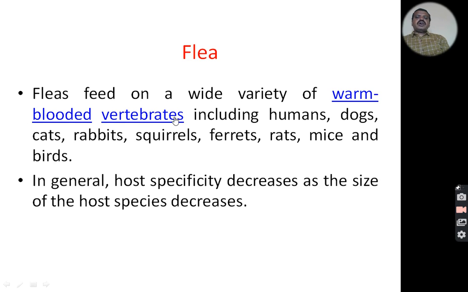Fleas feed on a wide variety of warm-blooded vertebrates. They feed on the blood of birds and mammals, that is, humans, dogs, cats, rabbits, squirrels, ferrets, rats, mice, and also birds. In general, host specificity decreases as the size of the host species decreases.